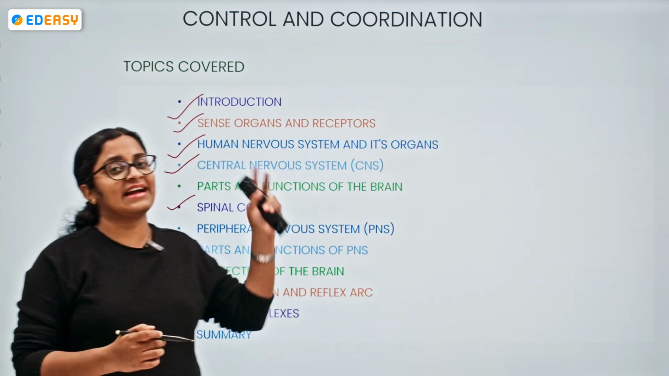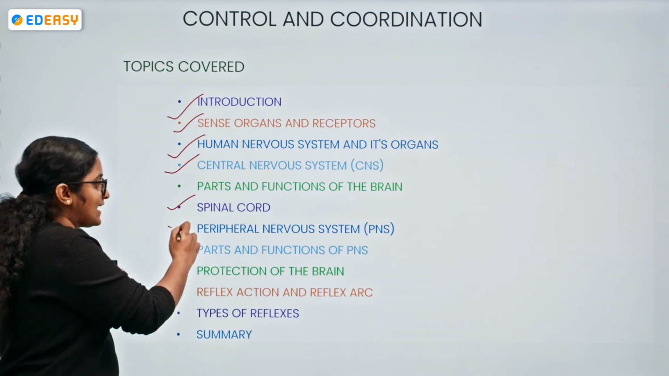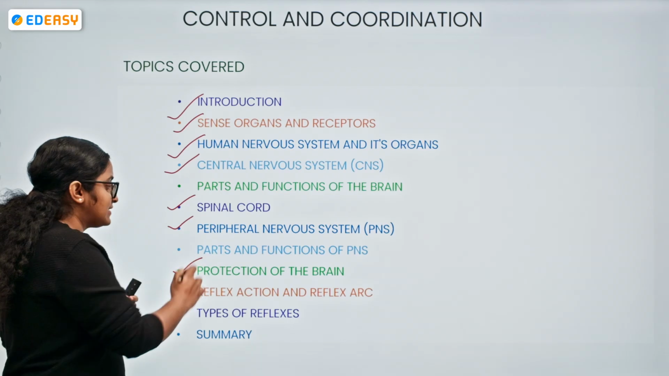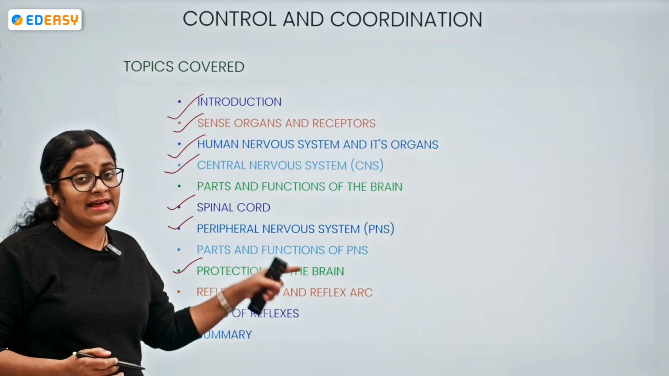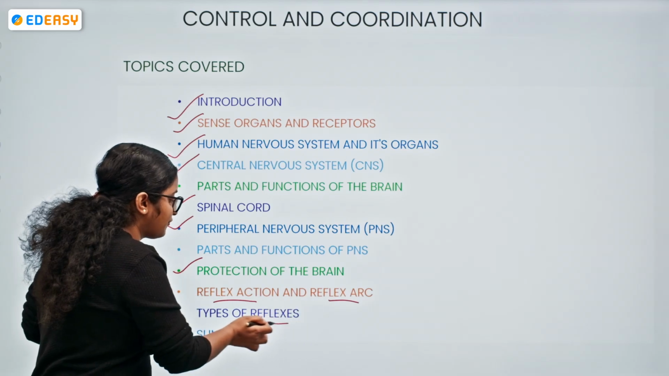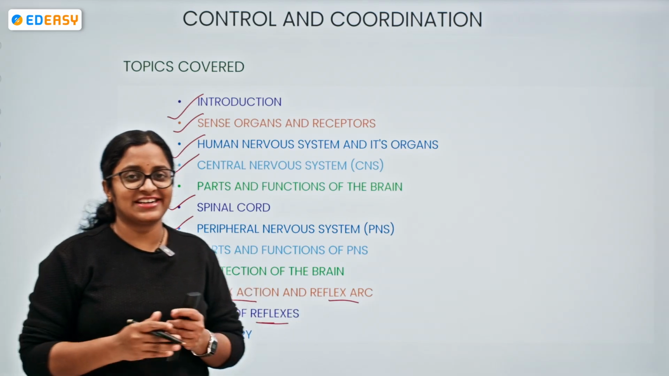We shall discuss them, followed by the peripheral nervous system, the parts and functions of the PNS, how the nervous tissue and the brain are protected, and reflex action, reflex arc, and the types of reflexes. A brief glance we shall understand.